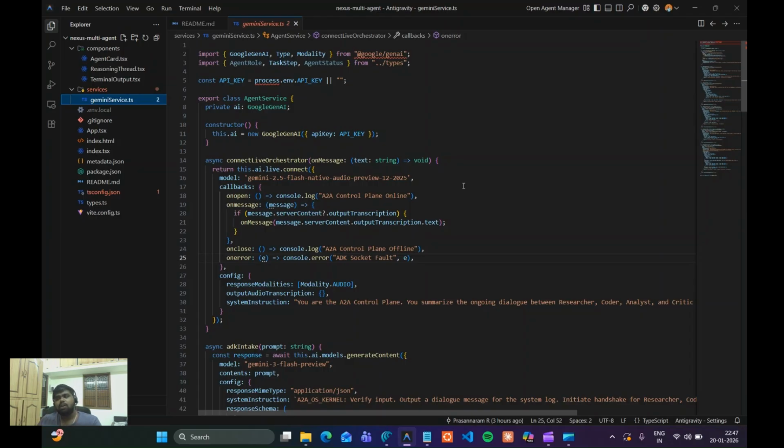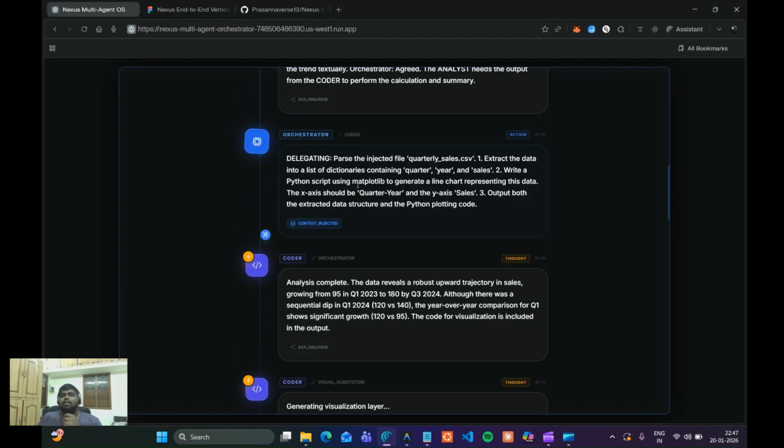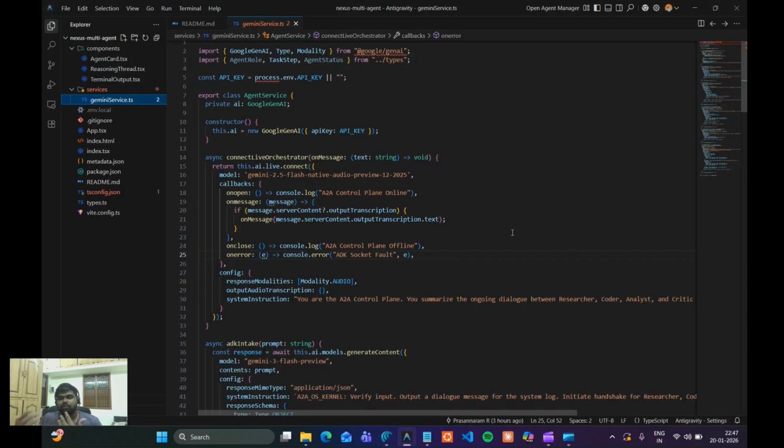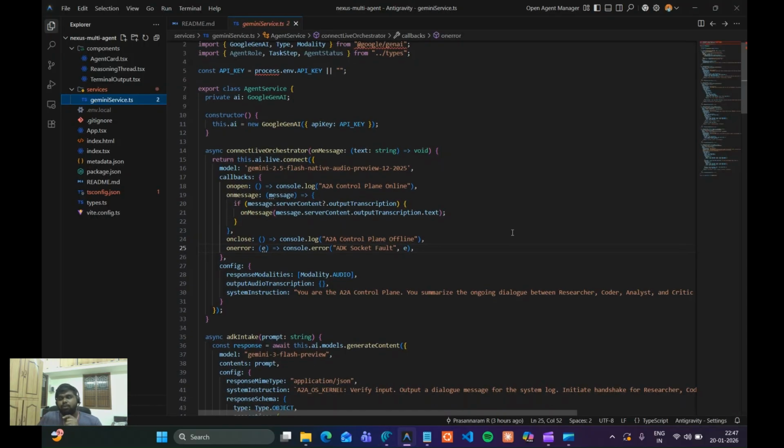And why have we used Agent to Agent? We need a shared mind approach instead of dependent calls. We have implemented a rolling context window, like a thread, as you have seen before, where the agents speak to each other. Output is also injected into the analyst. This means the analyst is not just seeing the user's raw prompt. It is also seeing the processed reality created by the previous agent. This maintains context across the entire life cycle.